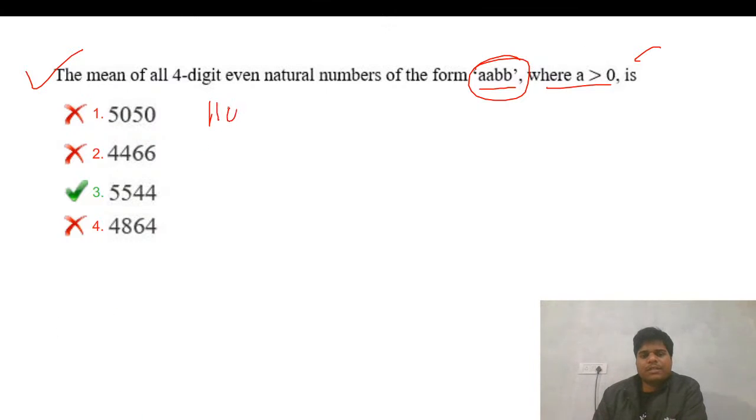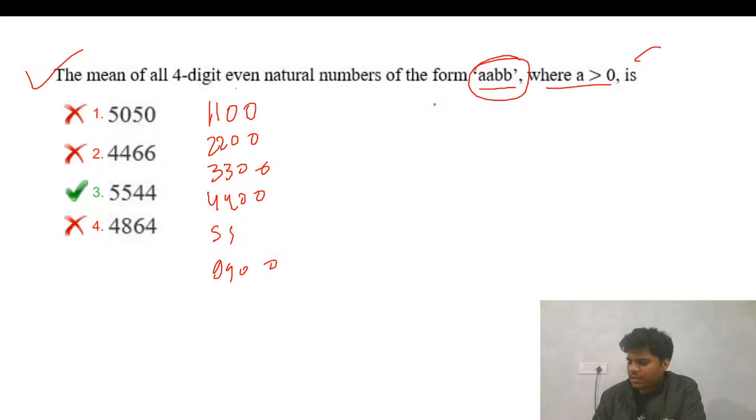So the first number is this. The second number we can say will be the same. So this is the first row, because this is the only one. This is the first row. Similarly, we have the last row.